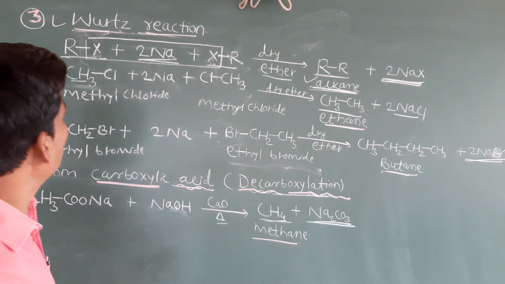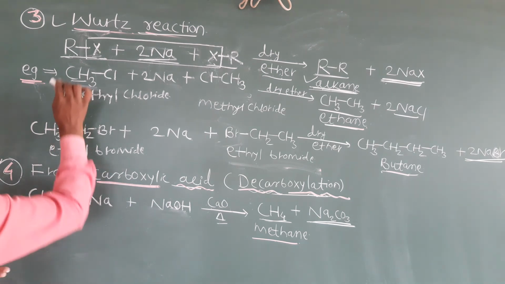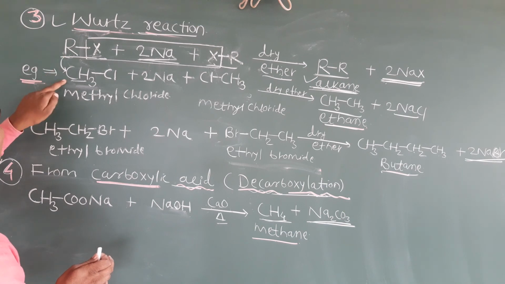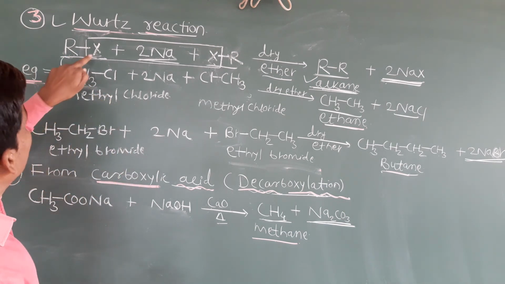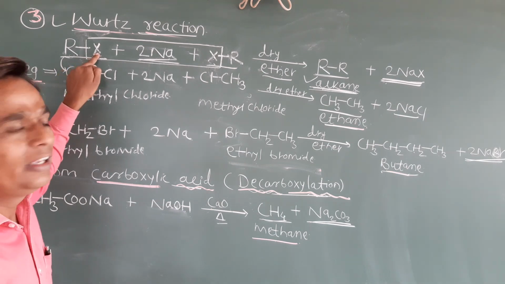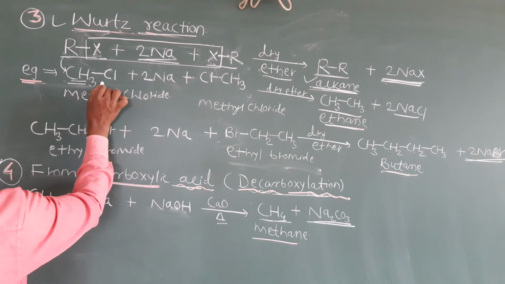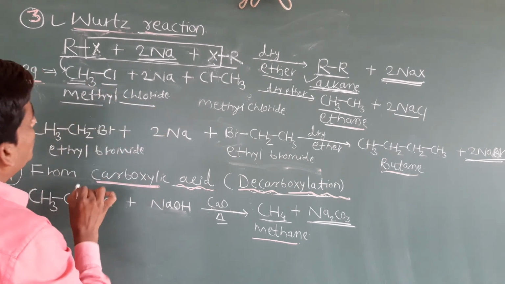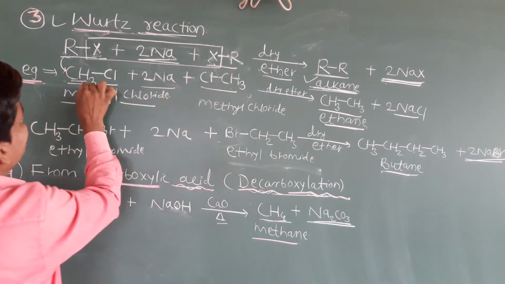See the example now. Very simple. Instead of this R, we can use any alkyl group. Here I am using the methyl group. We can use the ethyl group also. Instead of X, you can use any halogen: chlorine, bromine, or iodine. Here I am using methyl chloride, CH3Cl. Again the same 2Na I am using here, plus one more CH3Cl.